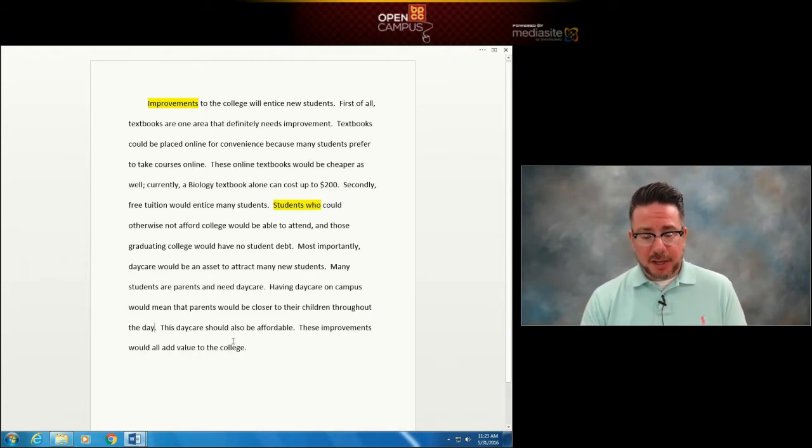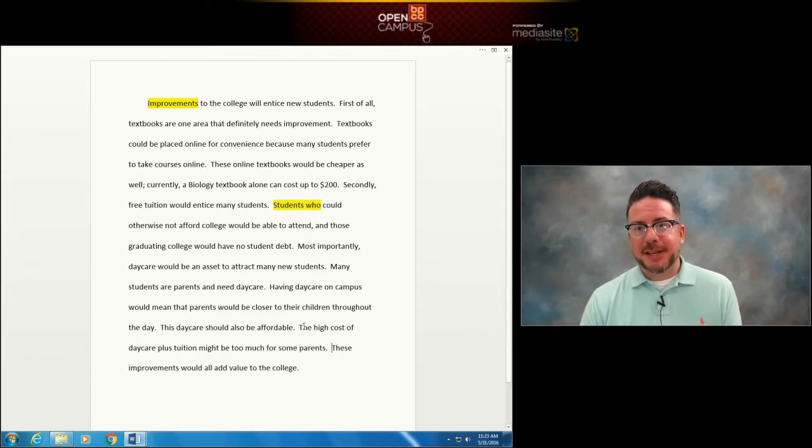Having daycare on campus would mean that parents would be closer to their children throughout the day. That's more specific than just saying convenient. This daycare should also be more affordable.